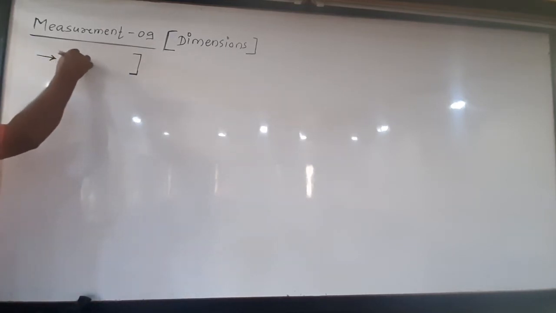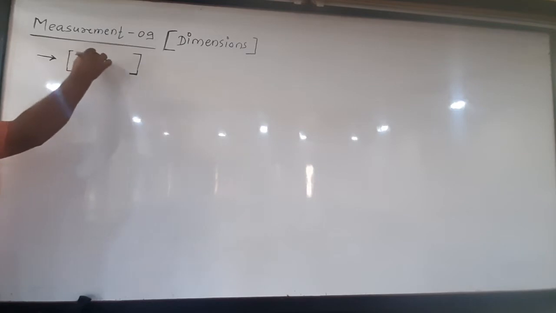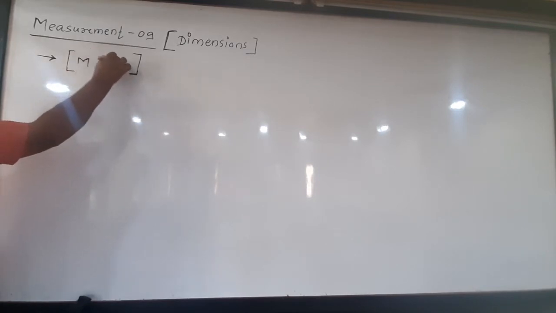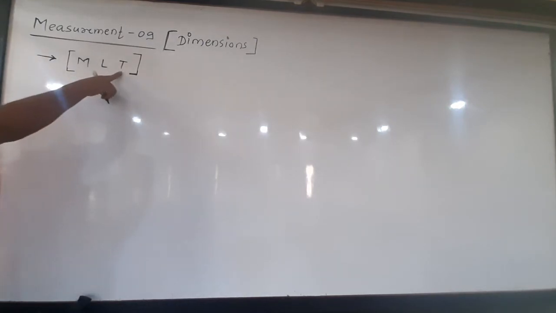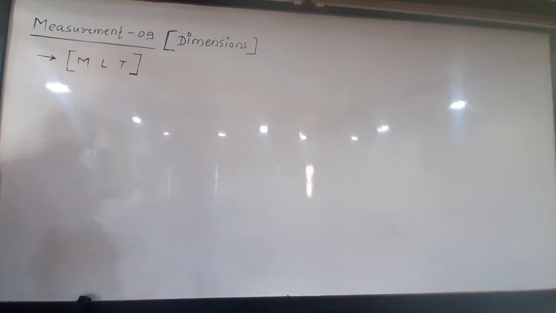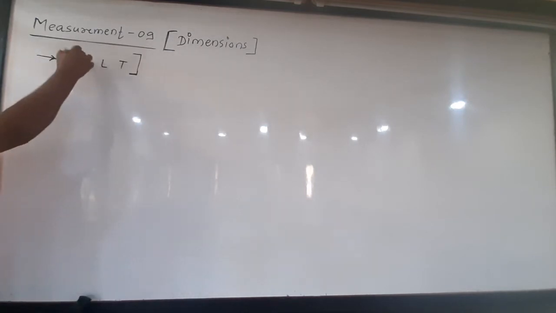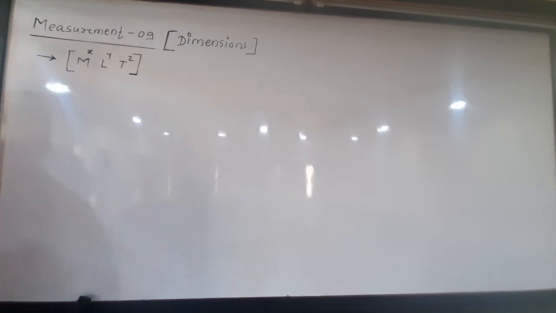Which are the basic fundamental quantities? M, L and T. Capital M for mass, L for length and T for time. These are called basic fundamental physical quantities and having powers, maybe X, Y, Z.